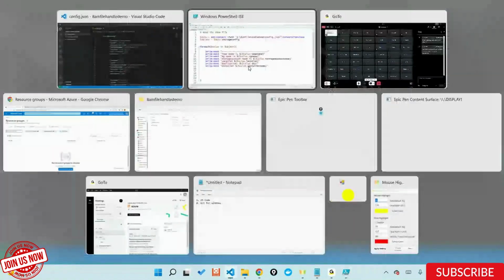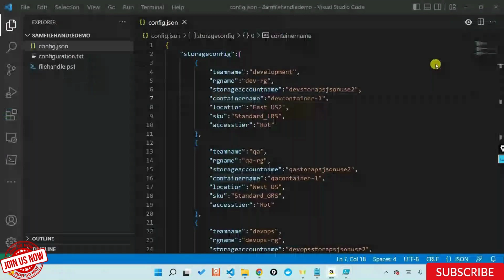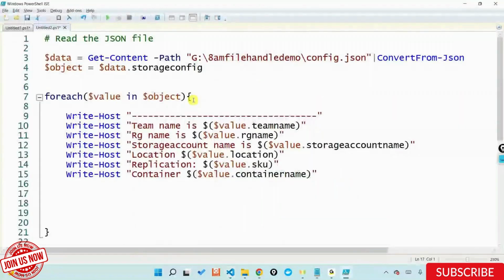So if your question is, can I simply take that JSON and give it to Azure? If you're doing that, then that is called an ARM template, which is a different thing that we will look at tomorrow. But for now, you cannot just take this JSON and give it to Azure. Azure will not be able to understand it, for which you will need a PowerShell script. So what I'll do is firstly save this PowerShell script out here.